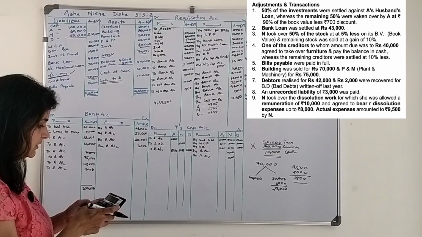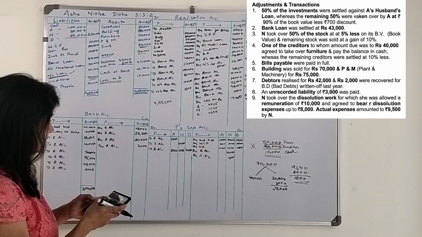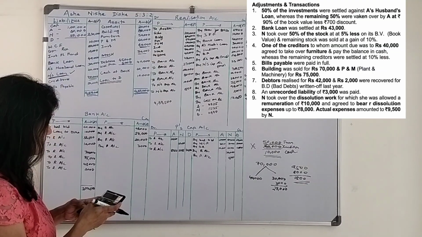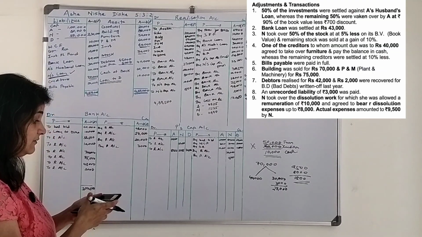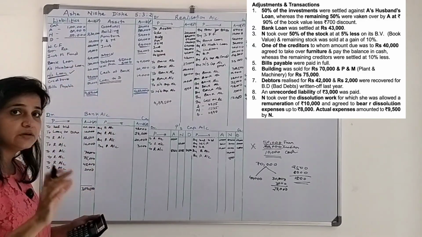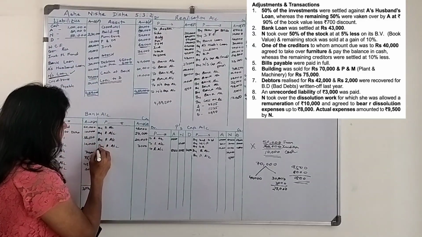Minus 20,000 and minus 3,000. Yes, the bank has sufficient balance, so now the bank needs to pay the liability towards a partner.